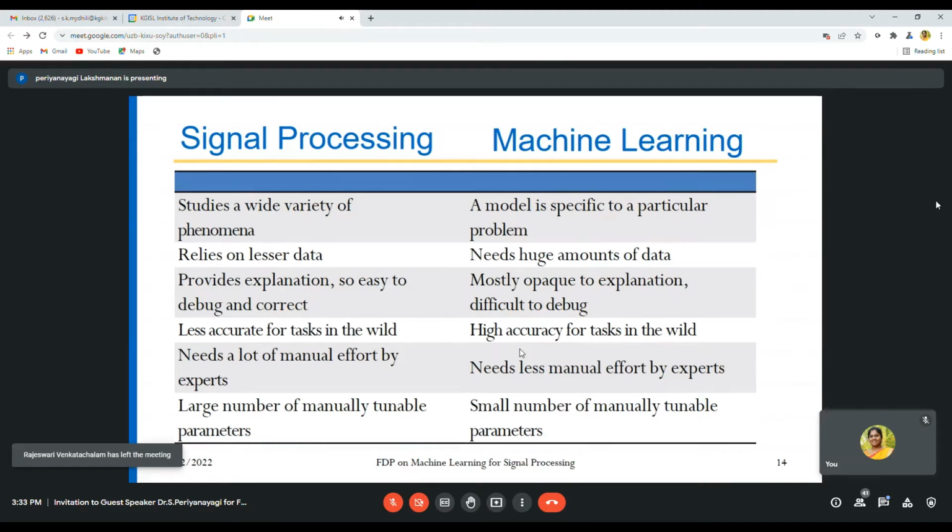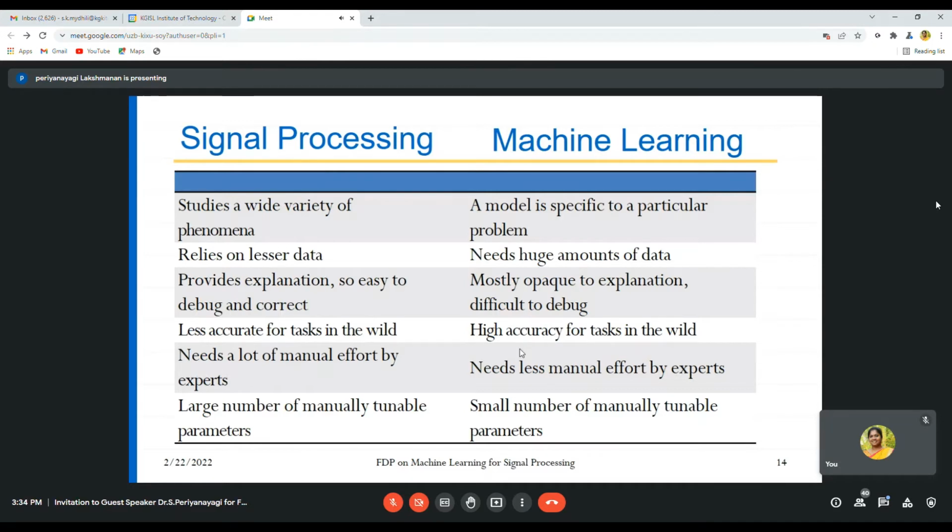As I told already, we'll see what the difference is between signal processing and machine learning. Here, it studies a variety of phenomena, that is, it deals with the analysis of whether it is a male voice, female voice, whether it is music or speech. A lot of analysis can be done in signal processing. But in machine learning, a model is specific to a particular problem. It does not test all the classification. It performs only a particular problem. That's all. It will perform only the particular task it is trained for.